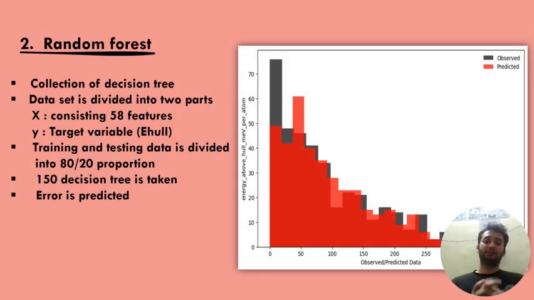Now, another machine learning model we have used is a random forest. A random forest is used to predict values. If we give new data to the computer, it will be able to give the result. For example, we give the data for some unknown element and we need to calculate its energy. But for calculating energy, we don't need to do experiments or lab work. We simply can give the values to our machine learning model and it will predict the energy values with an accuracy of 80%.